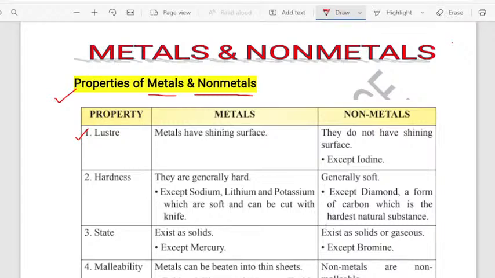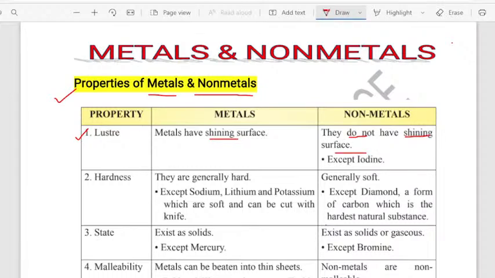As I was saying, luster is nothing but the shining nature. Metals have a shining surface. Non-metals do not have a shining surface.